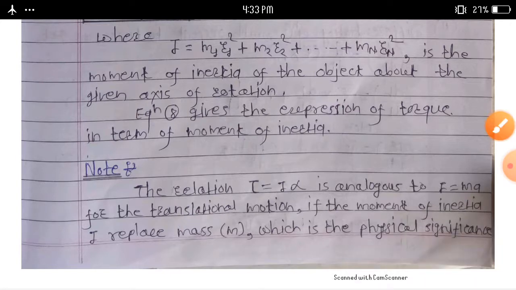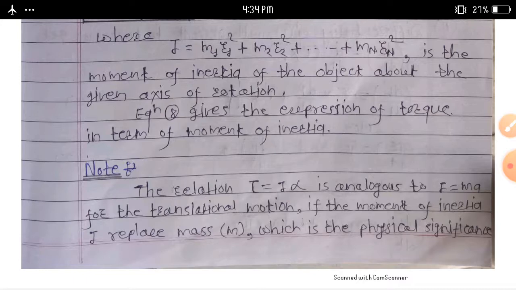Today we complete this topic: angular momentum, its definition. Next, expression for angular momentum in terms of moment of inertia, L is equal to I into omega.